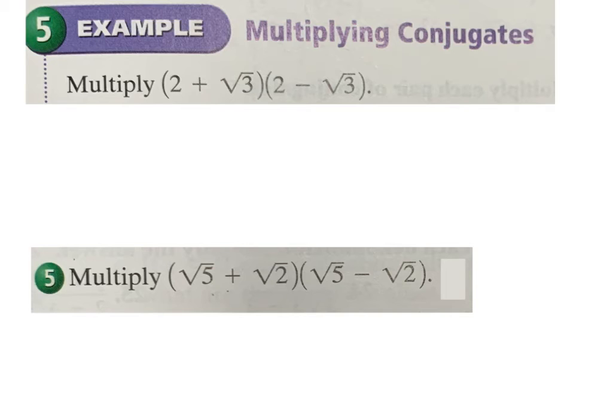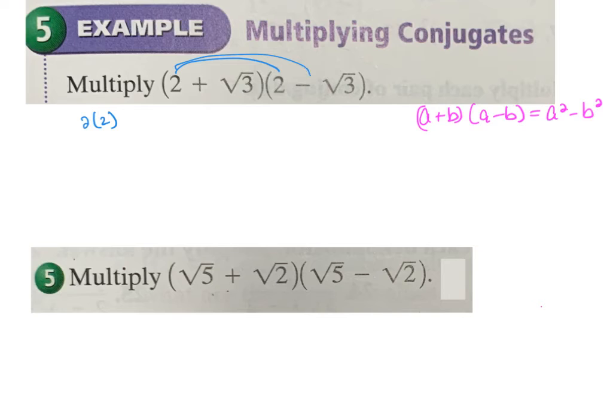This is a plus b, a minus b. You remember your special cases. A plus b times a minus b equals a squared minus b squared. Your middle term cancels when you have conjugates multiplied by each other. So we can FOIL it out and we can look at it, and then we'll do it the other way. So if we FOIL this thing out, we would say 2 times 2, right?